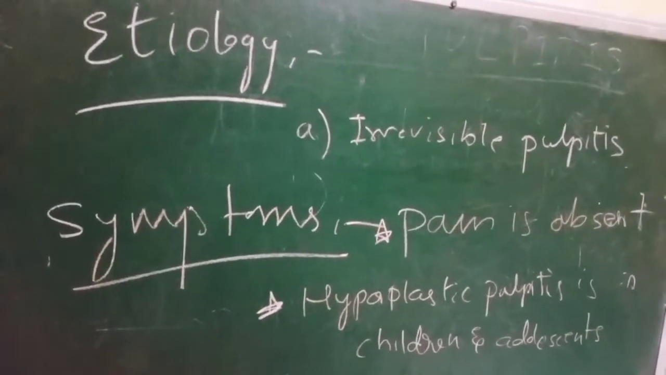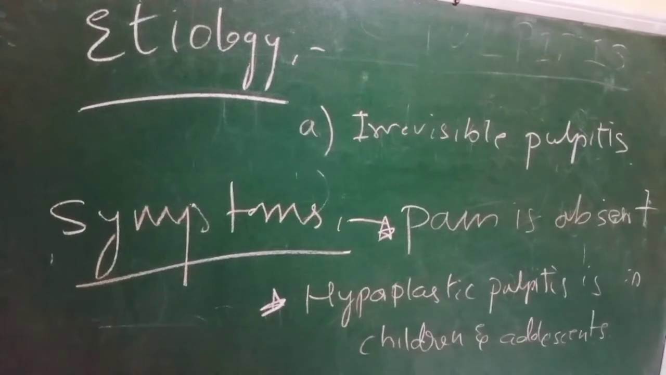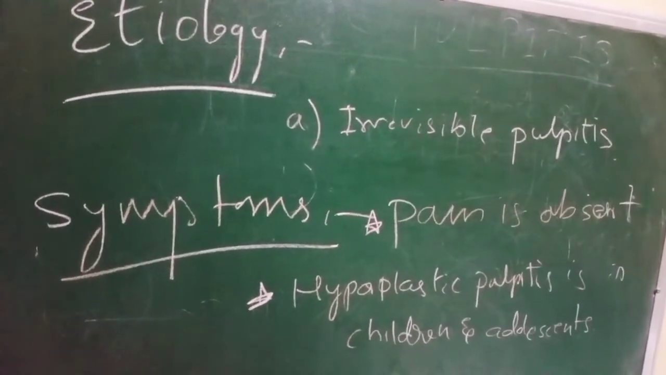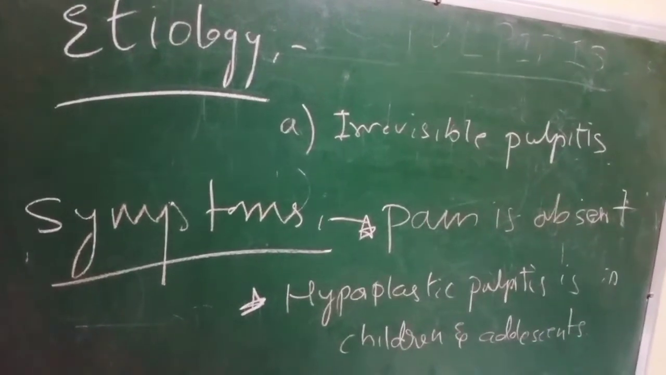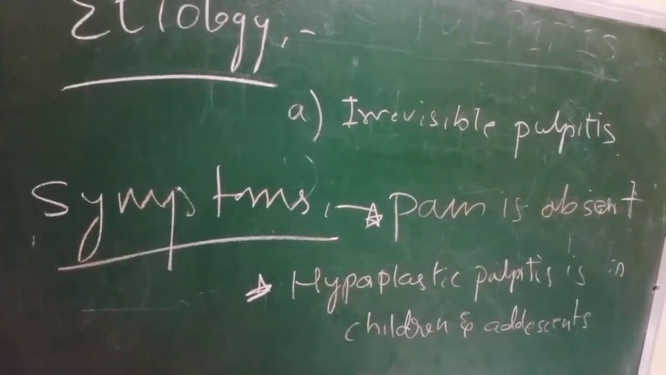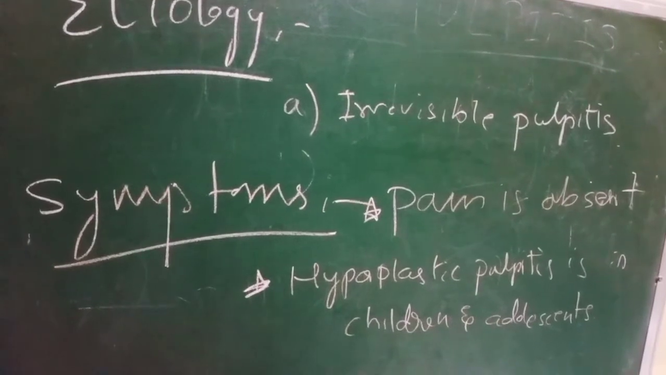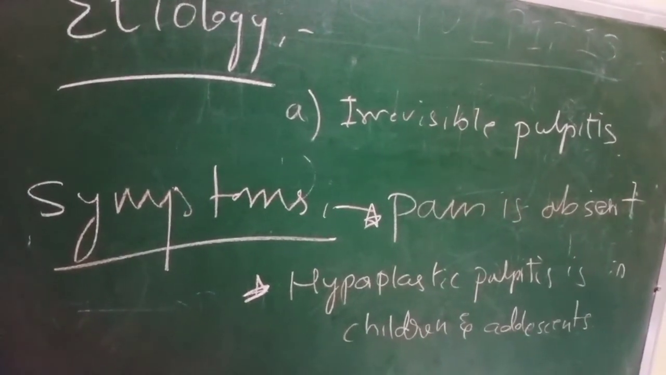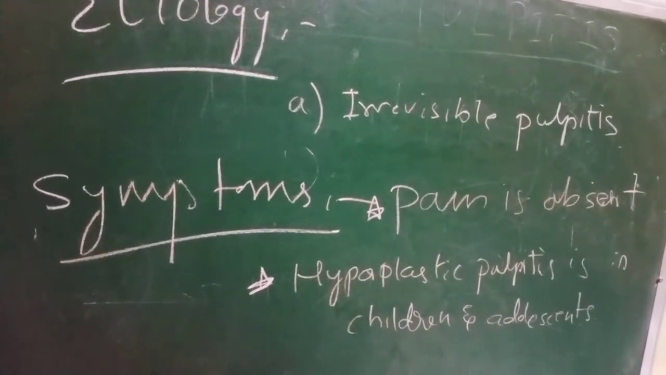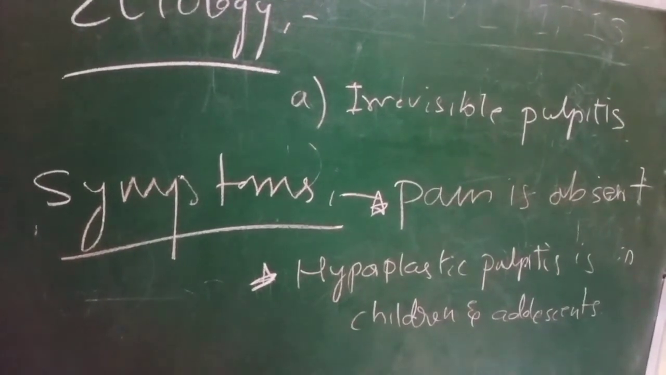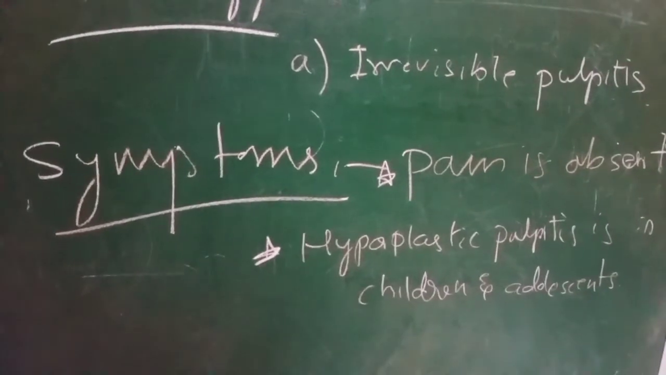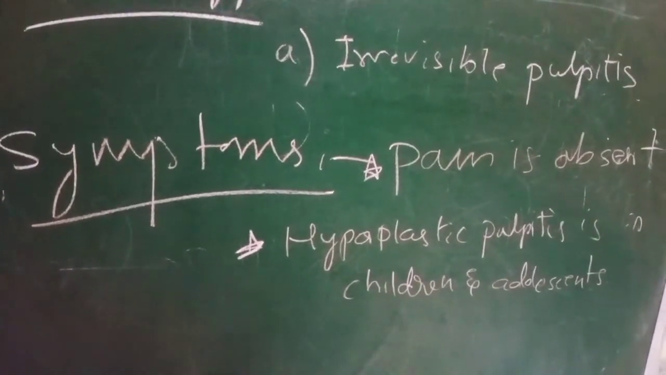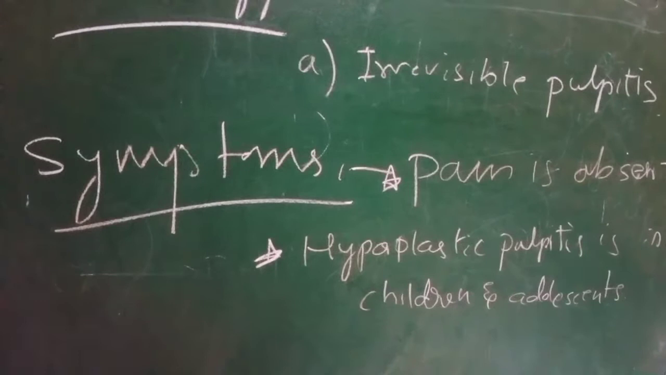Okay, now we'll study the etiology. Etiology is mainly if the irreversible pulpitis is not treated, or if the tooth is not treated in the initial caries stage, due to long duration it will go to chronic pulpitis. As for symptoms, the pain will be absent, and hyperplastic pulpitis is commonly seen in children and adolescents.